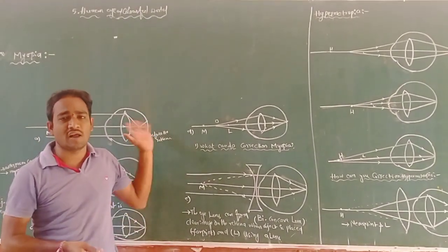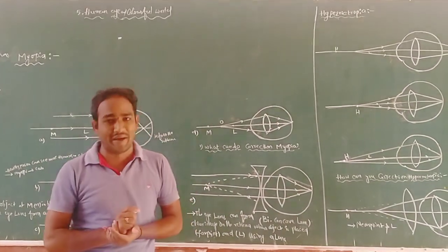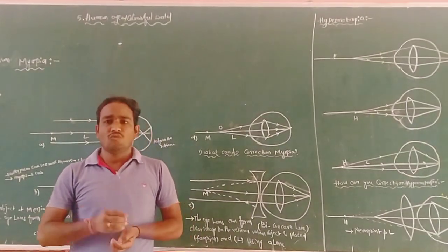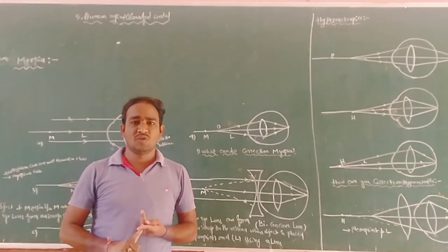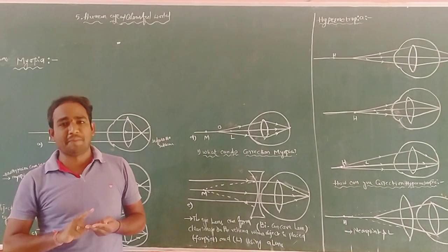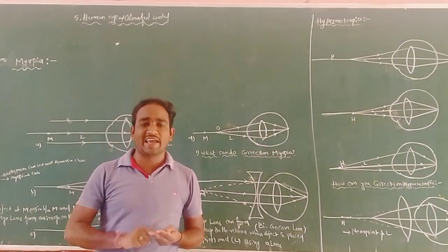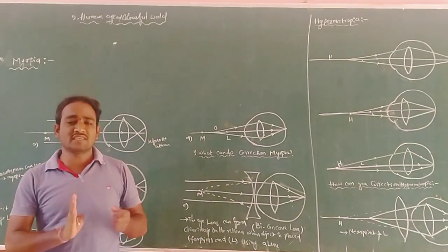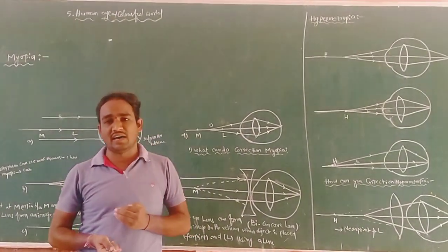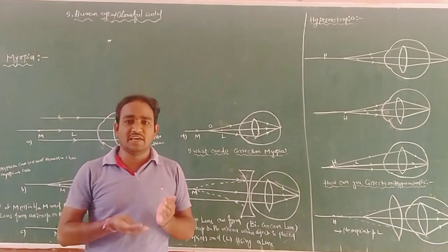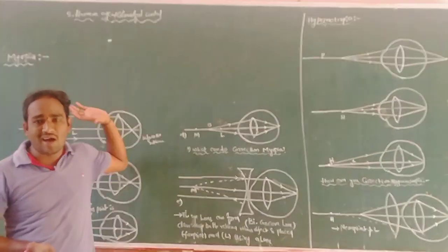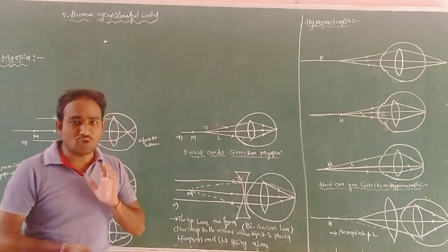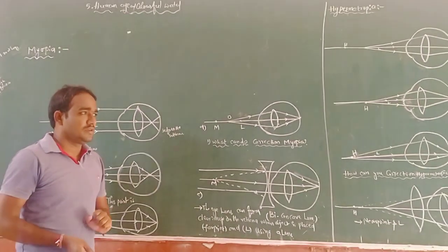And last class we already discussed the structure of the human eye. In that chapter we discussed the definitions of cornea, pupil, and iris, the working process of the lens, and the working process of the retina, and rods and cones, and different topics in the human eye. So today we are discussing